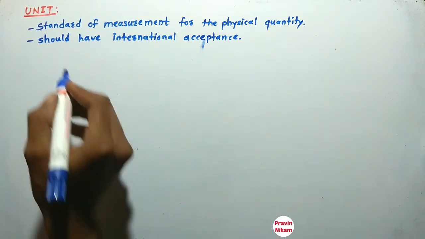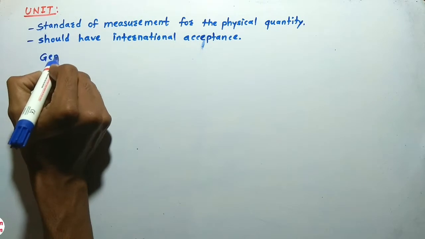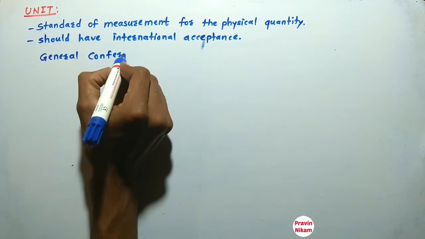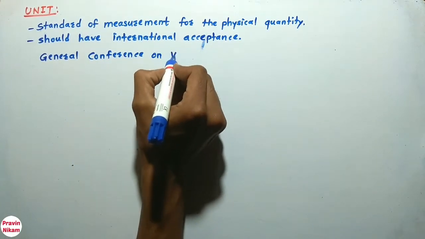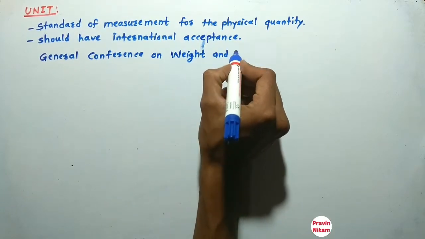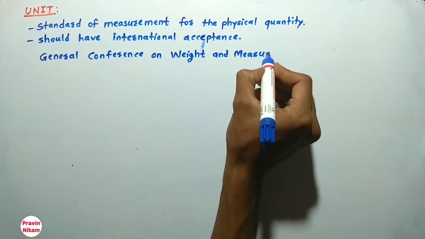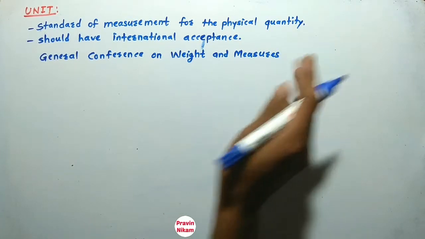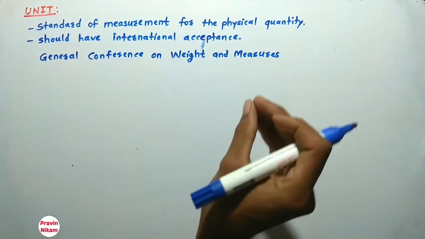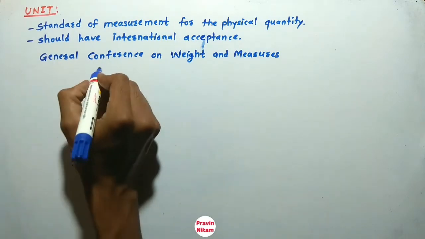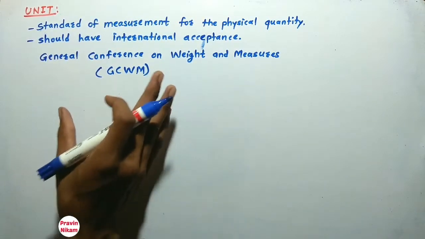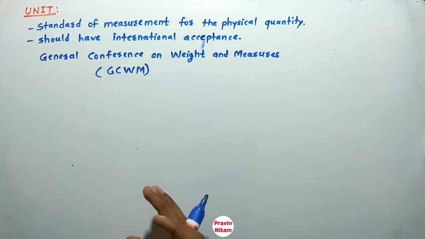A body named the General Conference on Weights and Measures has been given the authority to decide the units by international agreements. This is the body which decides the unit for a physical quantity.